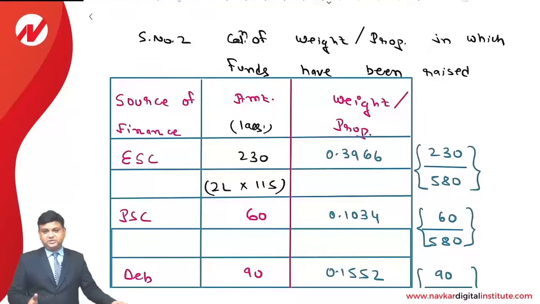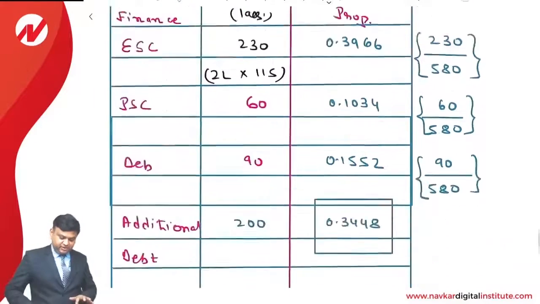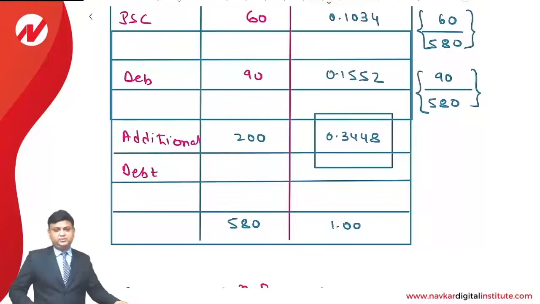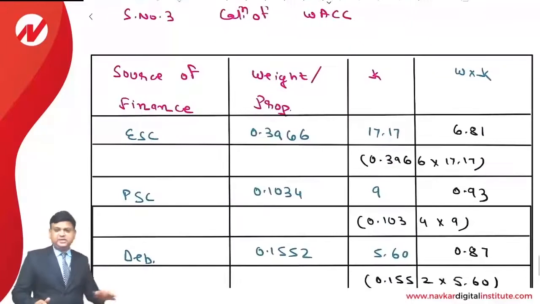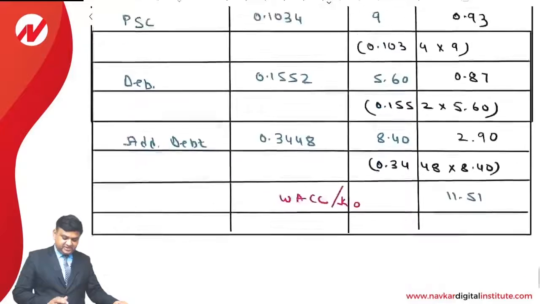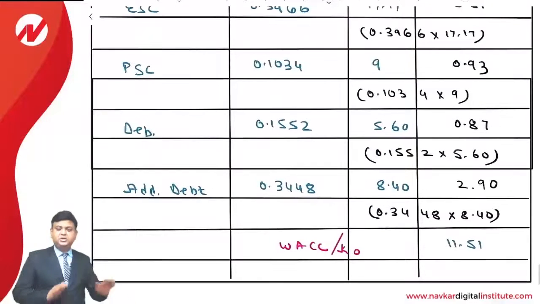Next is the weighted average cost of capital. There is a very good clarification made in this question that the weighted average cost of capital is required to be found based on book or market value approach. If any clarification is not made, then you can put a note that you are doing the weighted average cost of capital using the book value or market value. Doing the answer by either method is correct. If there is no clarification, my suggestion is to usually make the calculation using the book value approach, because that is the way they generally provide the suggested answer.